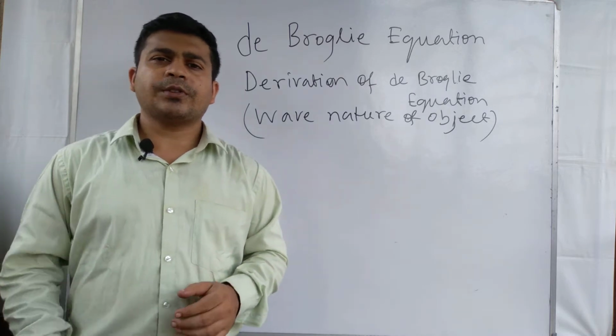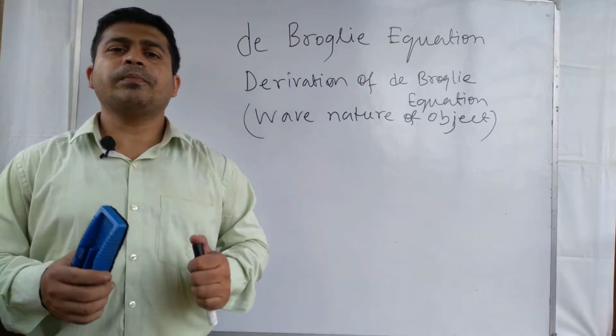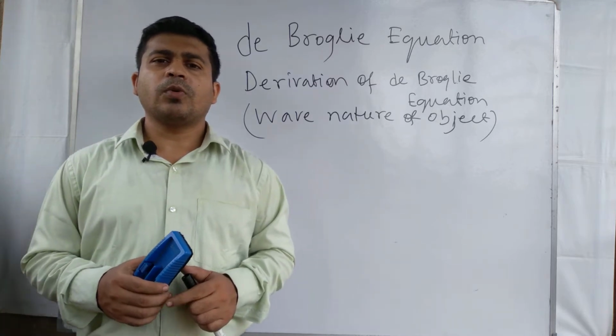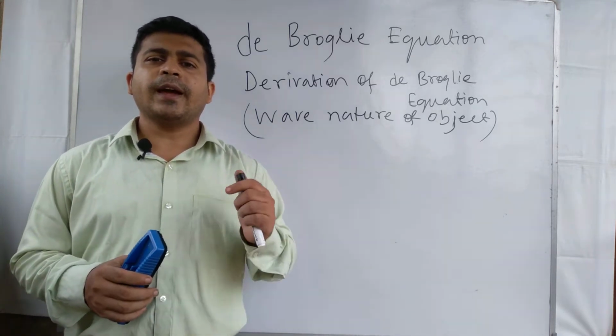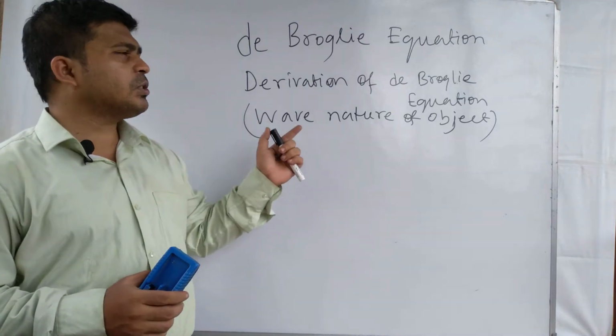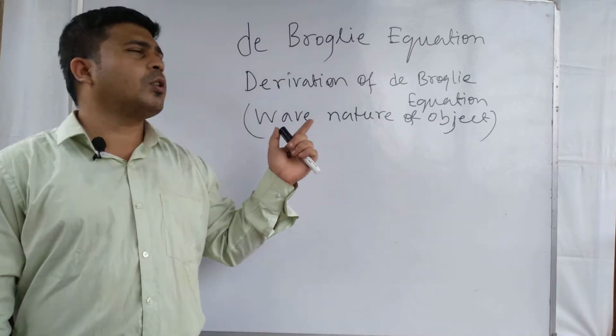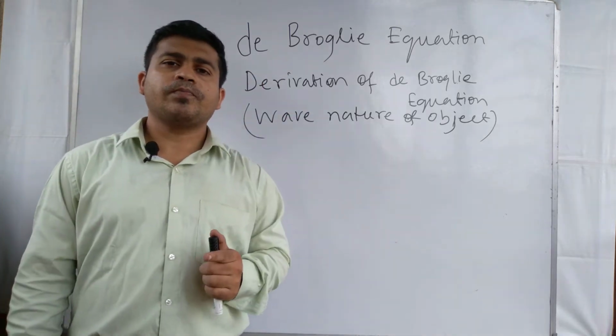The new concept is the wave mechanical model of atom, or quantum mechanical model of atom. In the quantum mechanical model, the first theory is the de Broglie equation.